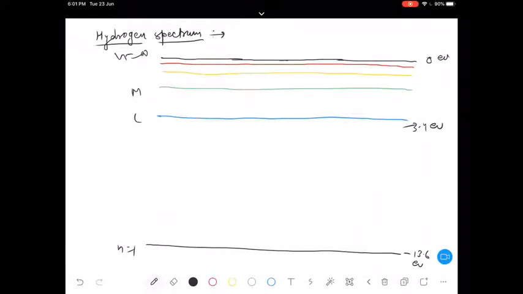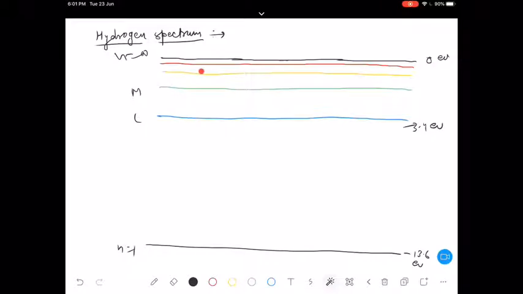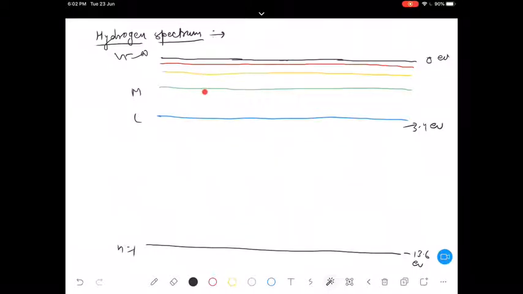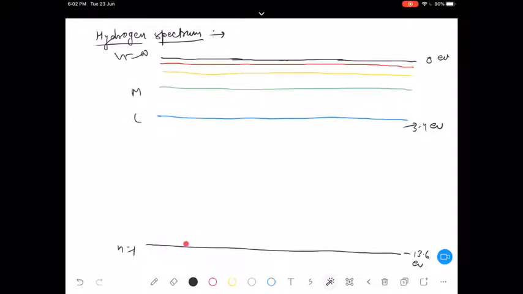Correct. Now if any electron is excited to any of the states, let's say here to n equals 4, then in order to decrease its potential energy and gain stability, either it will move to n equals 3, or n equals 2, or n equals 1. These possibilities are there, right? Or a third possibility which I am taking, that it moves to n equals 1.